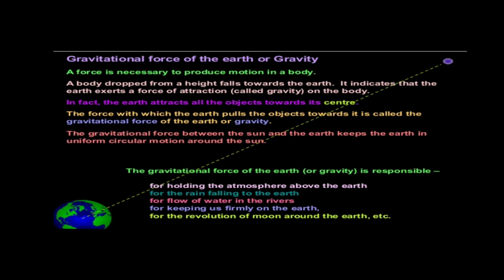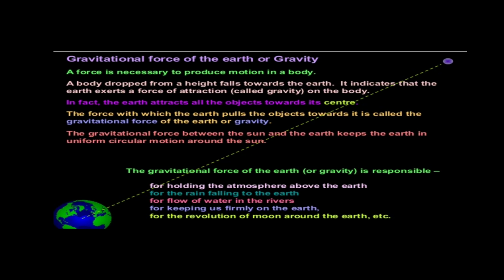Gravitational force of the earth, or gravity. A force is necessary to produce motion in a body. In chapter 2, force and laws of motion, we already studied what a force is, and we know that simply it is a push or pull to change the direction of motion, or to do many other things. So the same thing here, force is necessary to produce motion of a body.